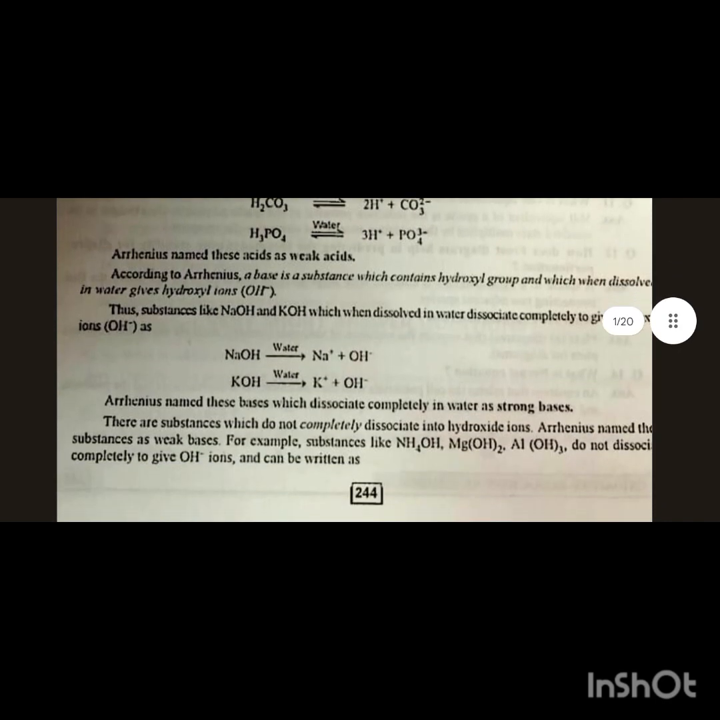According to Arrhenius, a base is a substance which contains a hydroxyl group and which, when dissolved in water, gives hydroxyl ions, OH-. Substances like NaOH and KOH, when dissolved in water, dissociate completely to give hydroxyl ions OH-, as NaOH in water dissociates into Na+ and OH- ions. Arrhenius named these bases which dissociate completely in water strong bases.